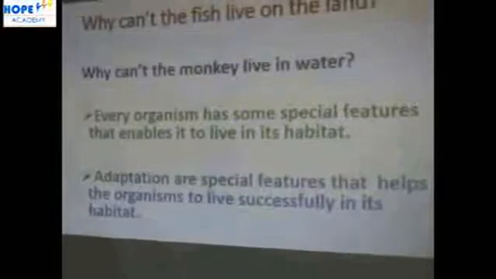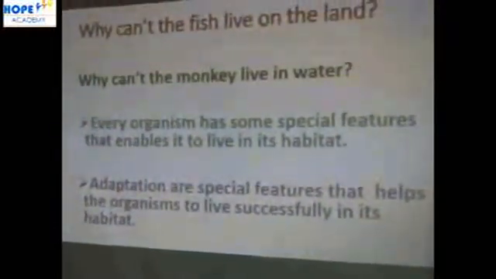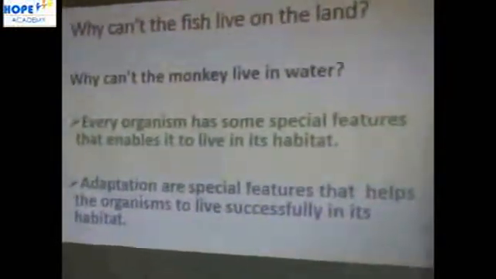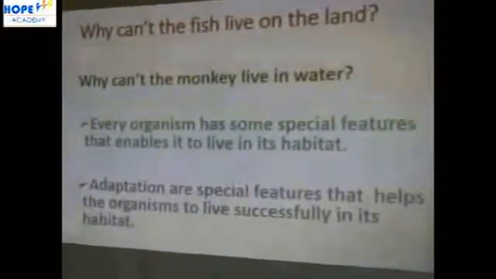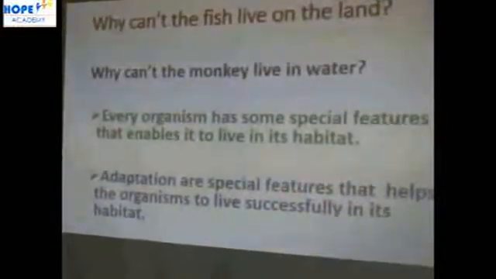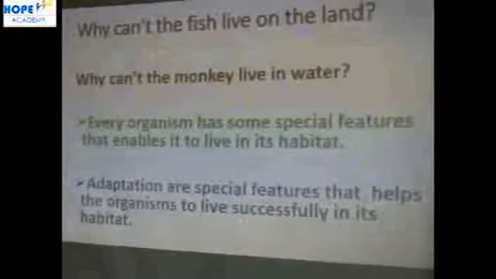And we call it adaptation. So let's read here together. Adaptations are special features that help the organism to live successfully in its habitat. So special features, that's the key word here, features, that will make the thing live successfully in its environment.